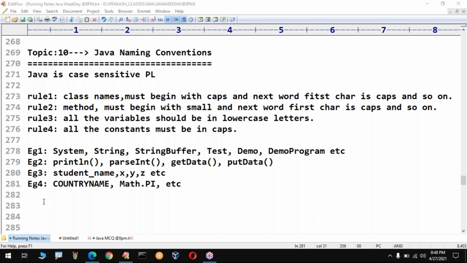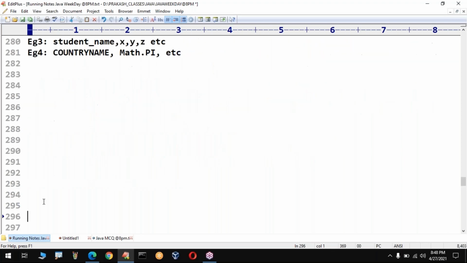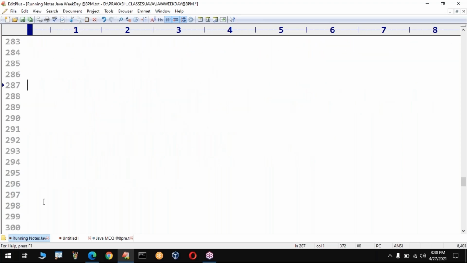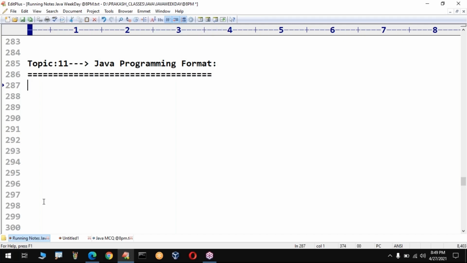Okay, now slowly we are entering into Java. So take a bit of concentration. Topic number 11. What is that topic? It is nothing but Java programming format. Sir, which format are you using to write a Java program? Sir, I will provide the sections. You need to take those sections according to this.